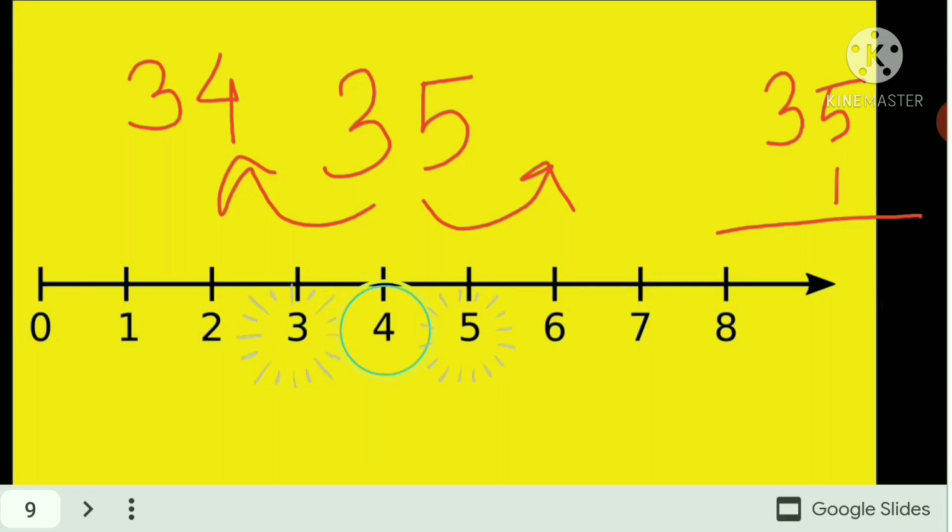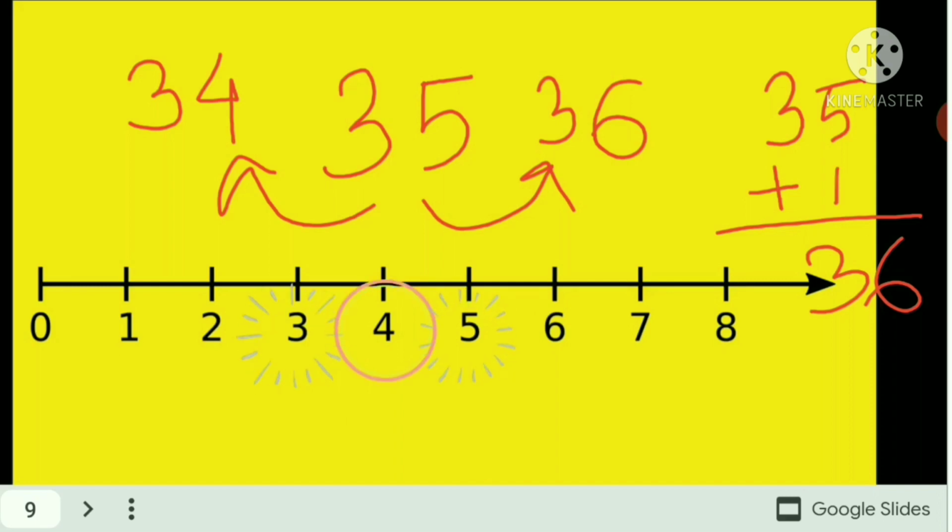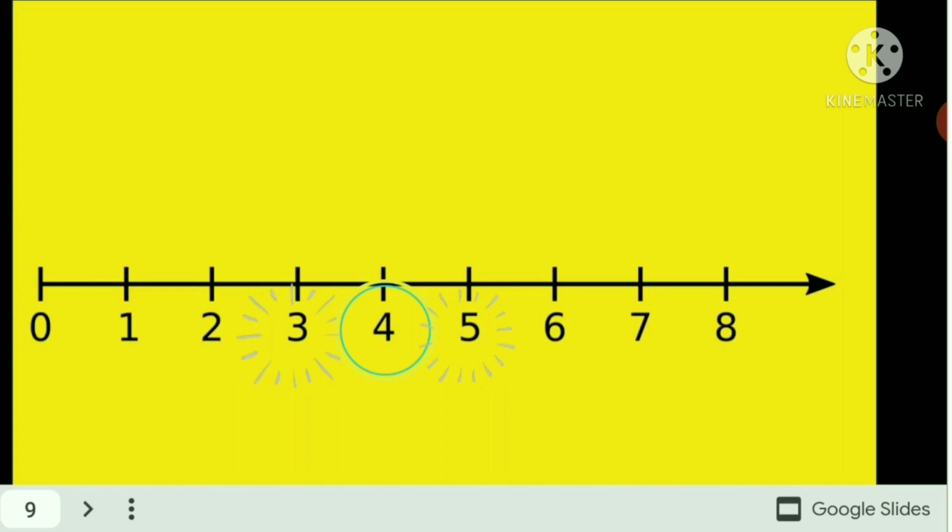Now, in order to find the after number, that means the number after 35, we will add plus 1. So it will be 36. The after number will be 36. This simple trick also works on the number line. So 4 is there.